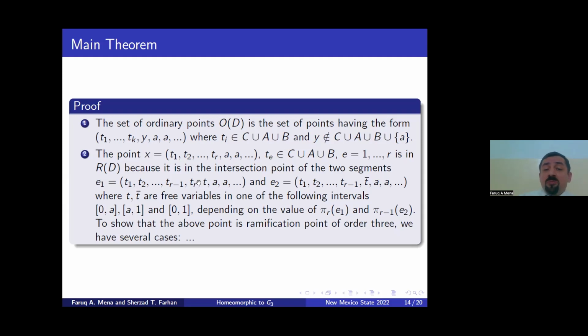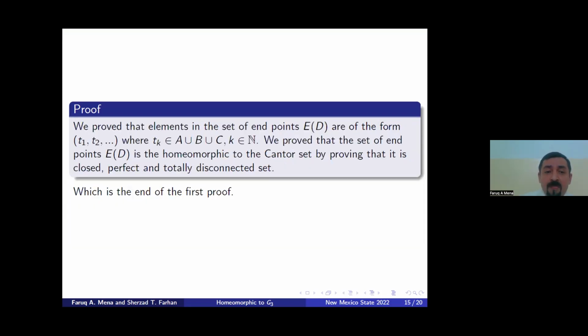such a ramification point is in the intersection of the endpoint of one of the following lines and an ordinary point of the other, and vice versa. So we have several cases. But the idea of the proof is like this. The remaining part